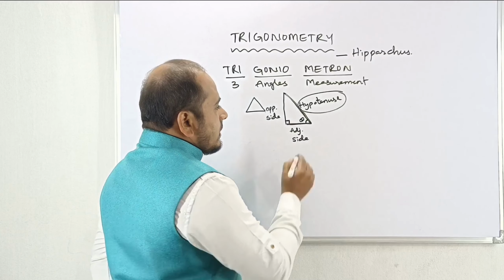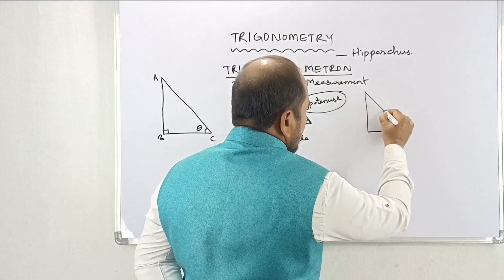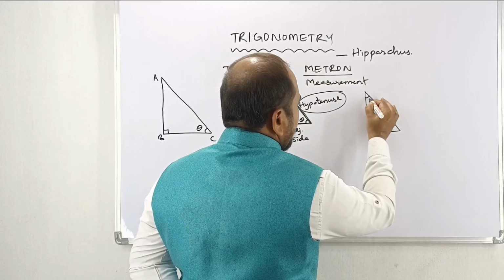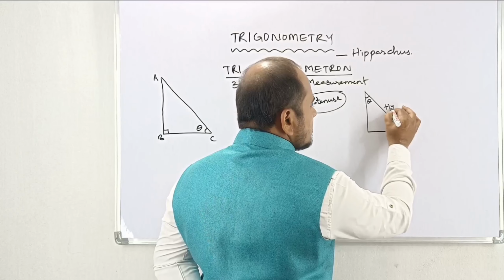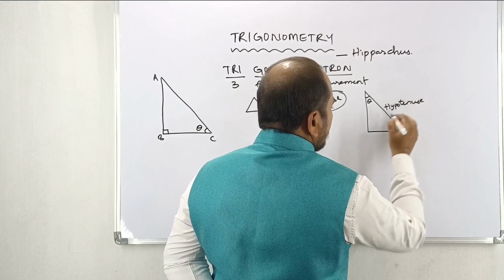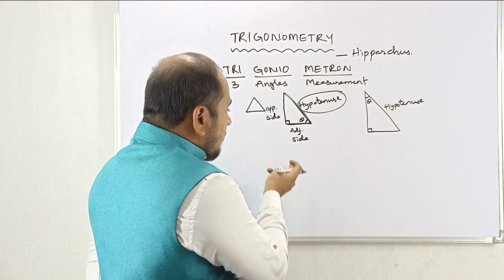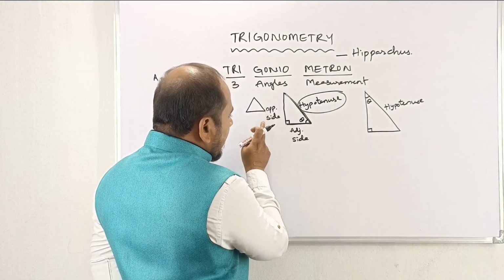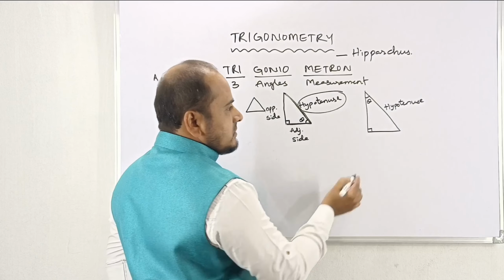And one more thing. For the same diagram, suppose I take this other angle as theta. Then, as we discussed earlier, the hypotenuse is always the hypotenuse, with no change. But the adjacent side and opposite side change as per the situation.